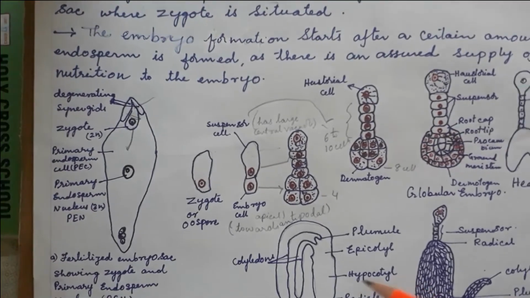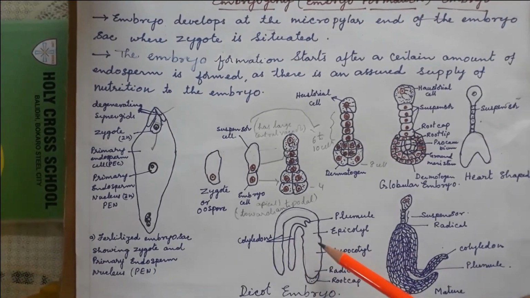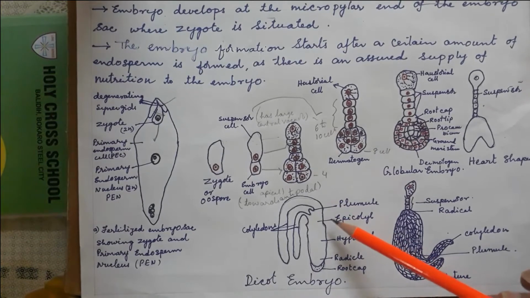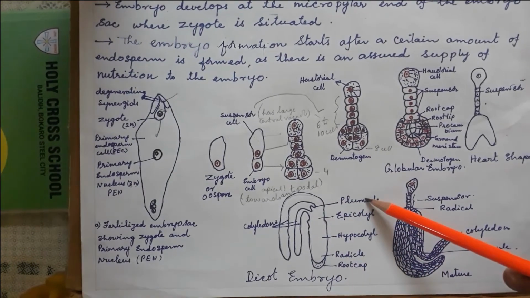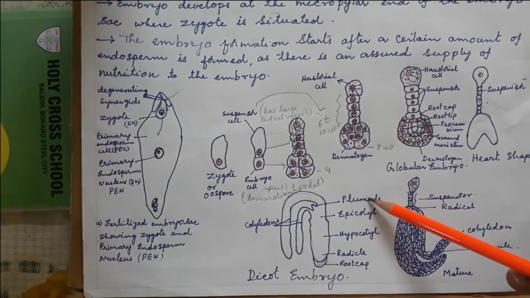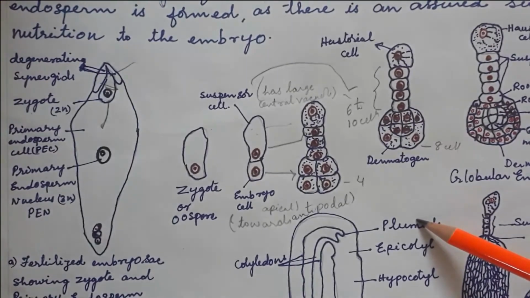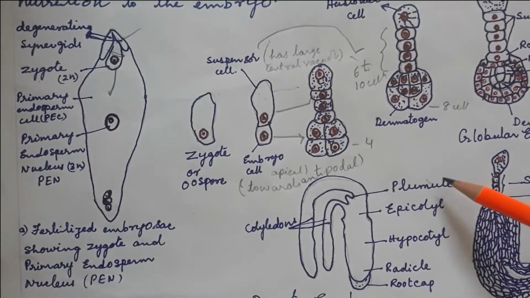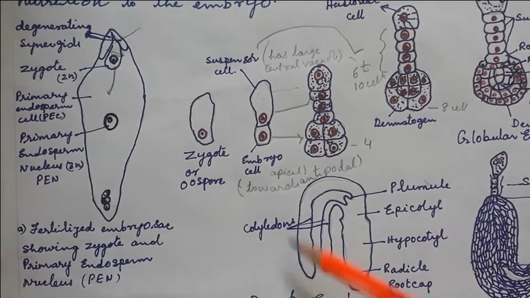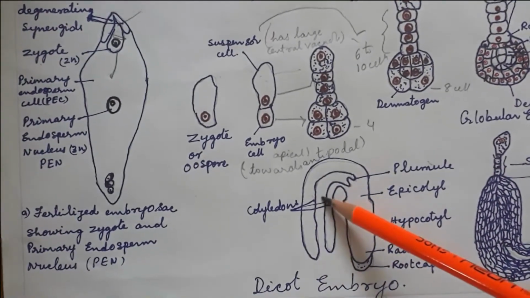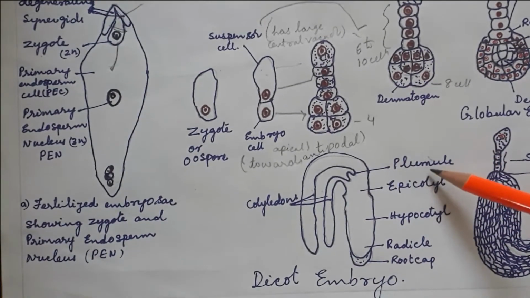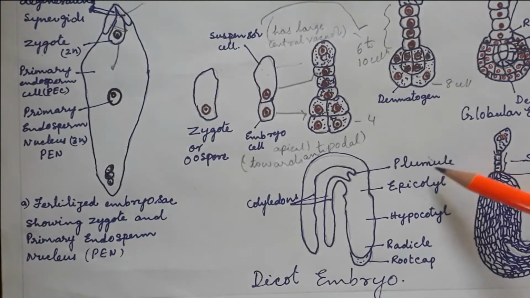Okay, so at the level of the embryonal axis, two cotyledons will be there, and the cotyledons are terminating with the plumule. If you see, this is the plumule. Okay, what is the other name of the plumule? The plumule gives rise to the shoot of the plant, or stem. So this is the shoot tip also. The embryonal axis goes to the cotyledons, and from the cotyledons the plumule at the end is the stem tip. Okay, this is called the epicotyl. Epicotyl comes to the down, epicotyl.